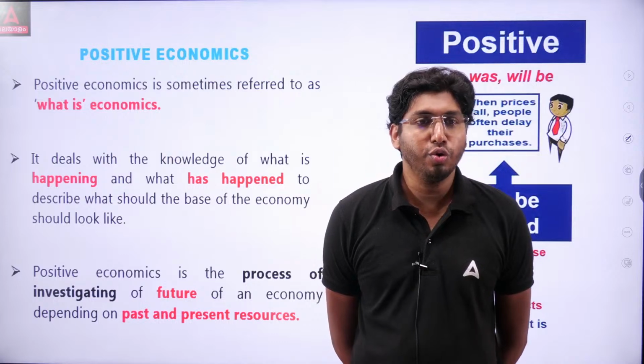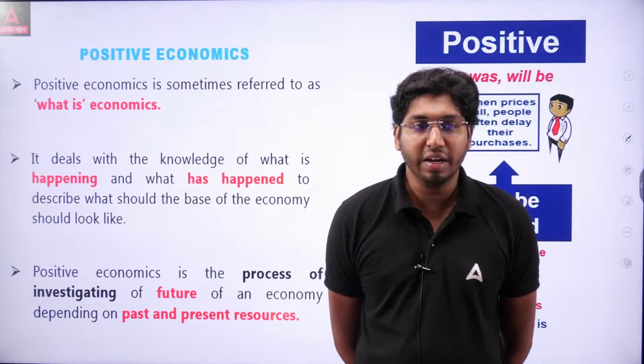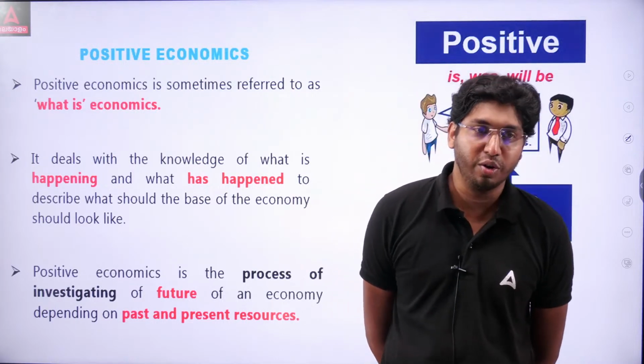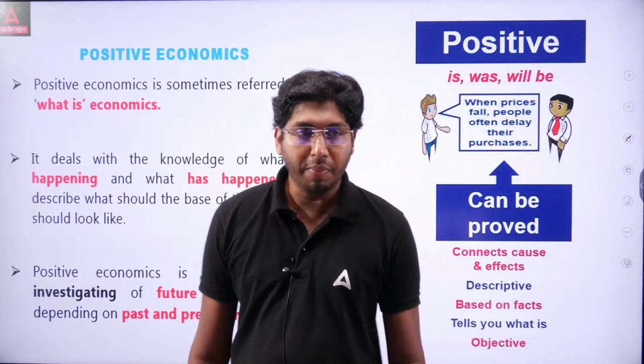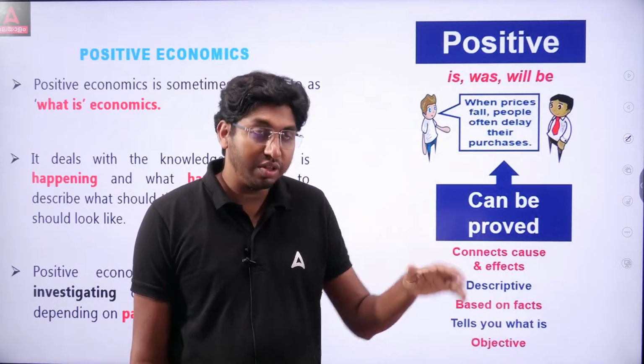Normative deals with how an economy should look. These are their focus. So positive economics is a process of investigating the future of an economy depending on past and present resources. Based on the past or present resources, they predict the future.